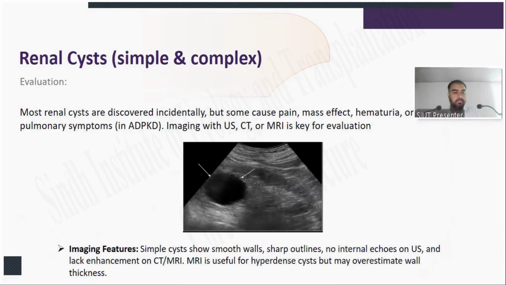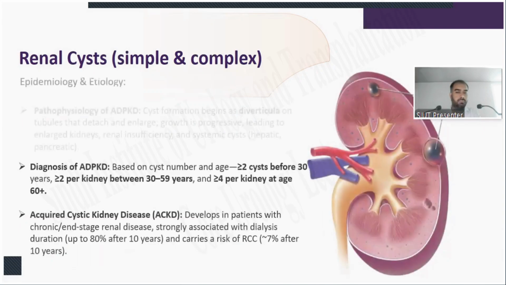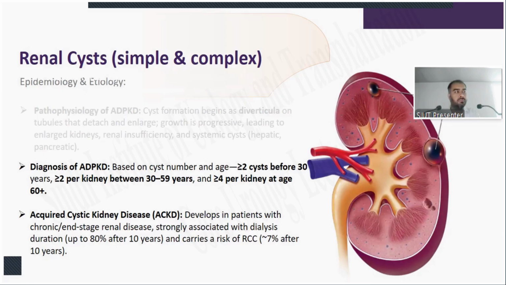Just a moment. This very statement, that acquired cystic kidney disease relates to dialysis and chronic kidney disease, has been observed in the last 30 years. It has put a kind of alarm in the communities of urologists and nephrologists, because it carries a turnover into RCC, as written here, about 7% after 10 years of dialysis.